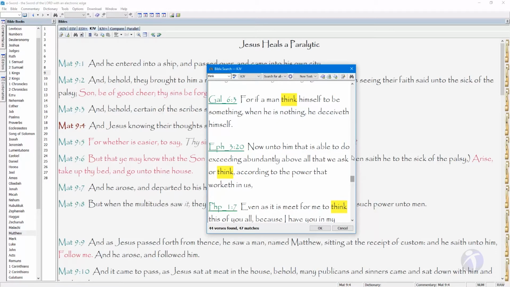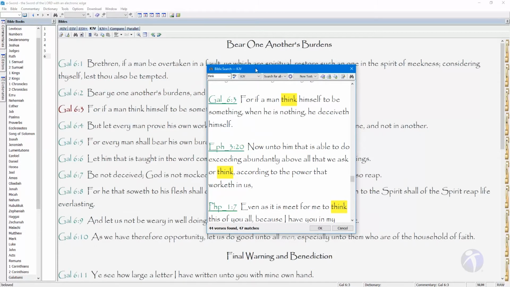Finally, Galatians 6:3 tells us that if we think we are something when we are really nothing, we deceive ourselves. Again, the caution is not to think too highly of ourselves. The context talks about bearing each other's burdens. When other people sin, help them with meekness, and don't use it as an opportunity to build yourself up as great. We may be able to find more, but this will probably suffice for the point of our demonstration.